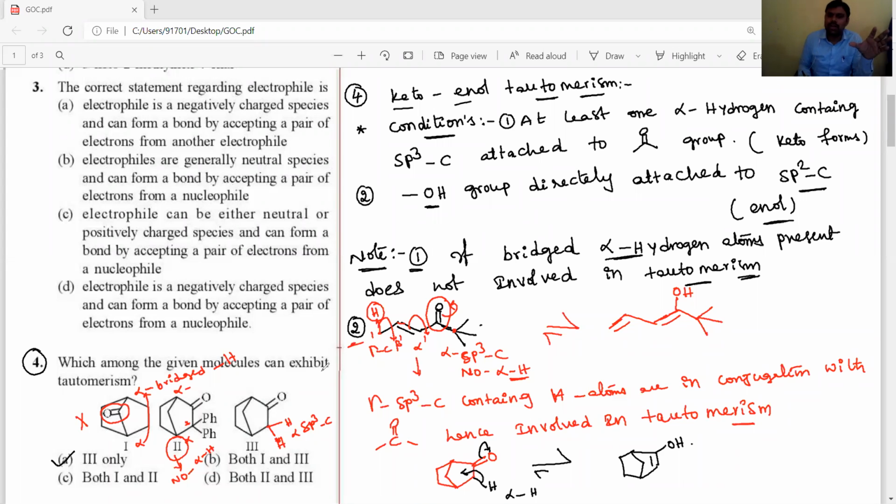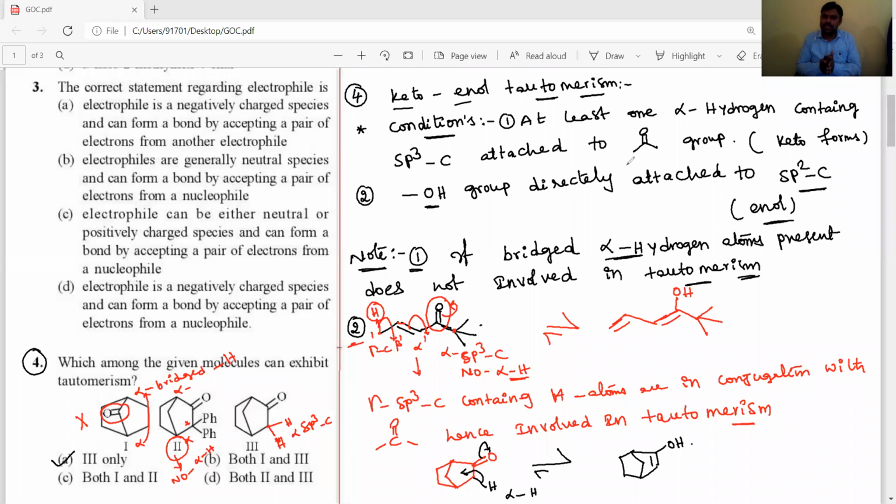So this is about tautomerism, the total explained. So once again, you have to remember carefully. Okay, and very, very important. This kind of question is mostly asked in NEET and JEE examinations. They will give some compounds. We have to identify which compound exhibits tautomerism and which compounds do not exhibit tautomerism. Okay, students. So the conditions I said, and exceptional conditions also I said.